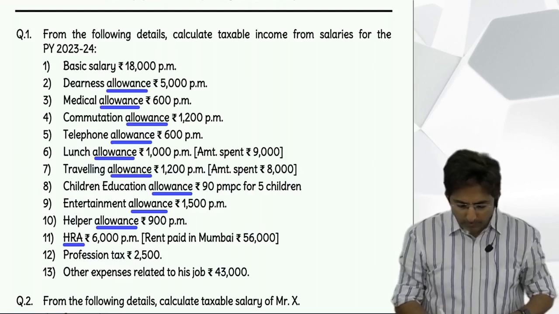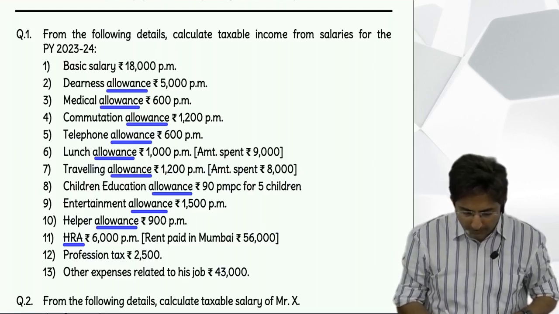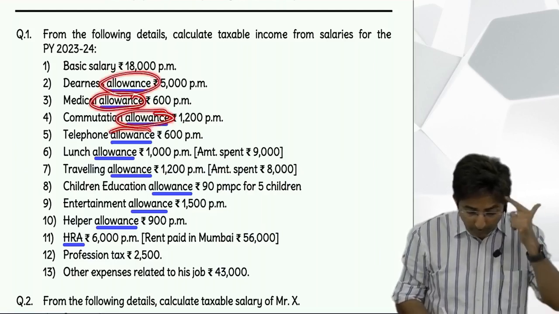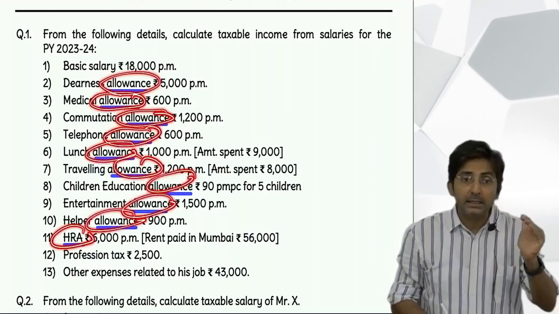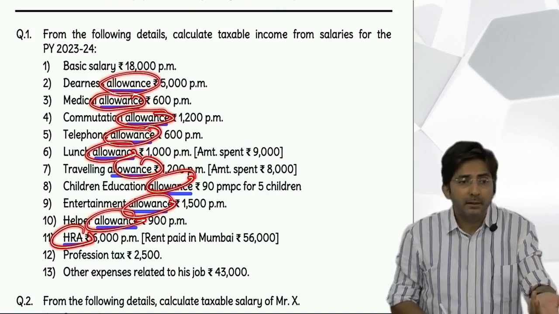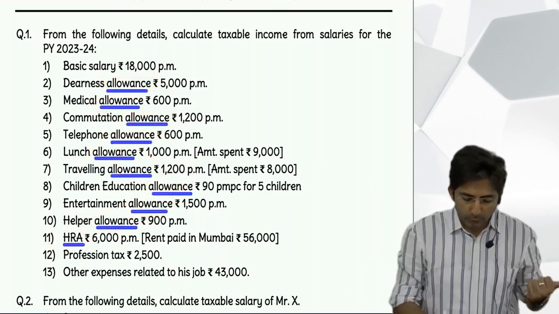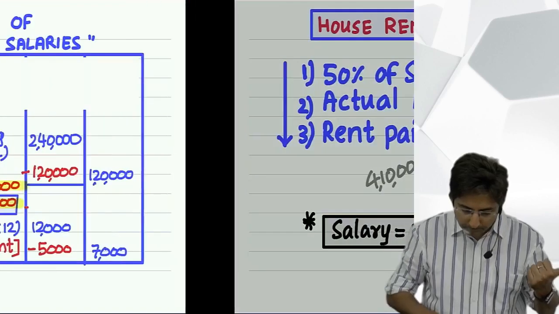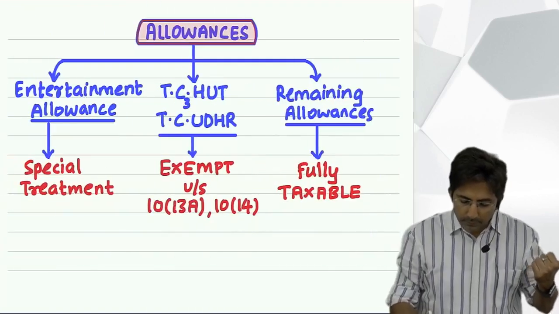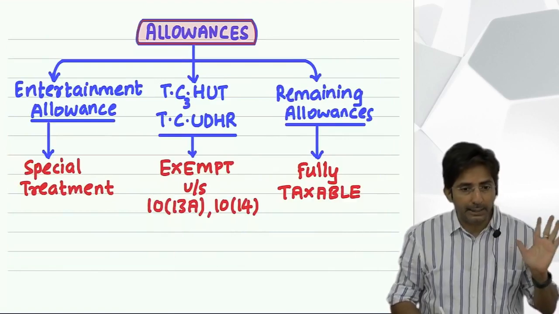Now tell me, for each allowance, what should be your line of thinking? How will you think? If it is in TC hut, TC udhar, then exempt, otherwise taxable. Okay, so you have to repeatedly use this chart. TC here, TC there, exempt, otherwise taxable.